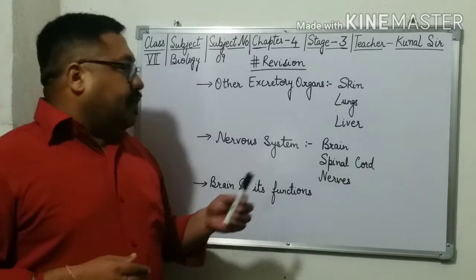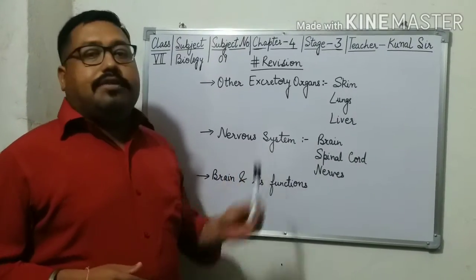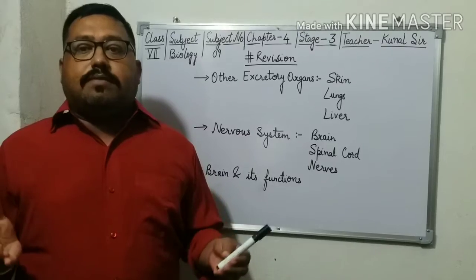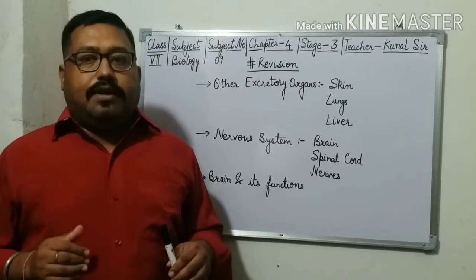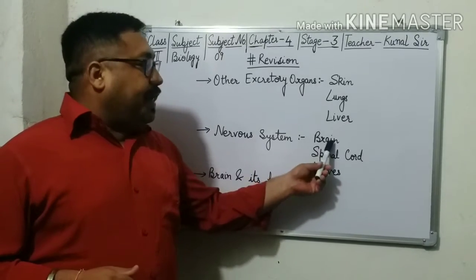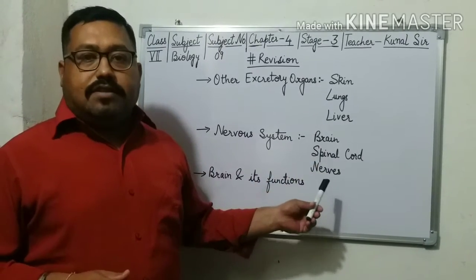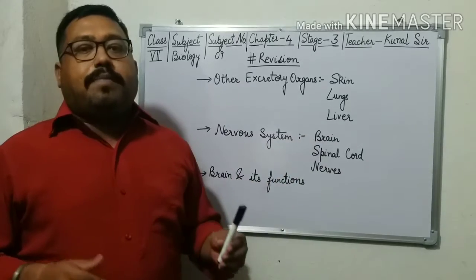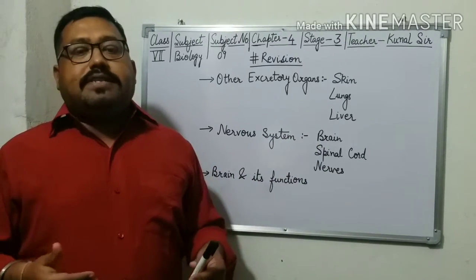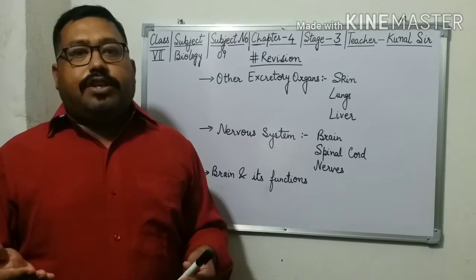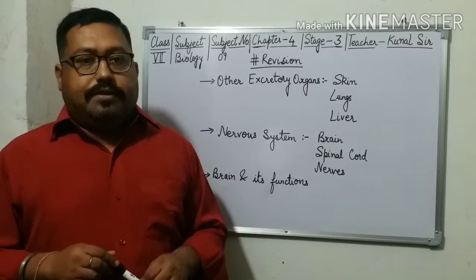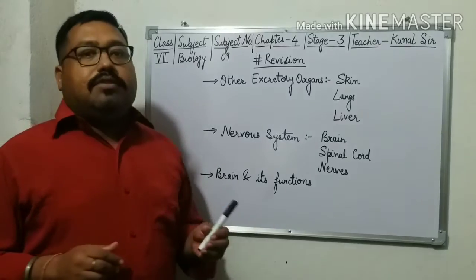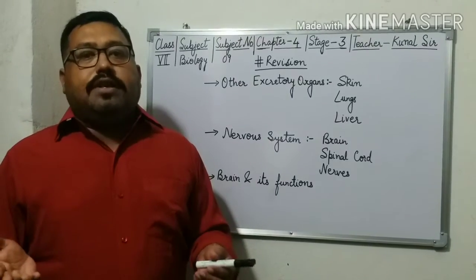Okay. After that, we have discussed about the nervous system. The nervous system controls the activities of all other systems inside our body. This system consists of brain, spinal cord and nerves. Nerves are the pathway from where the brain is receiving and sending the information regarding what is happening inside our body and around it. Then we have discussed about the brain.